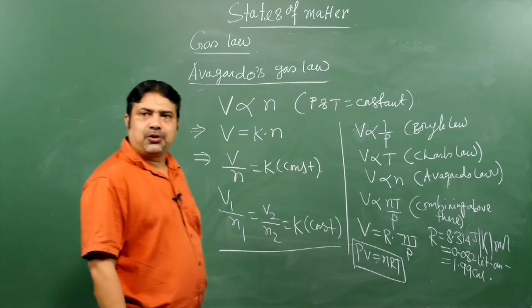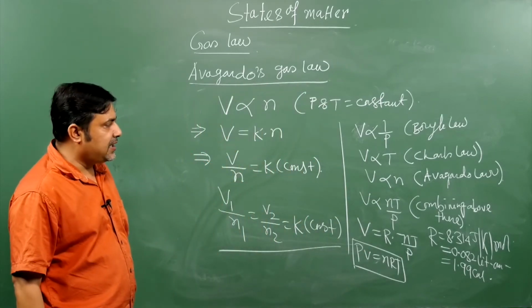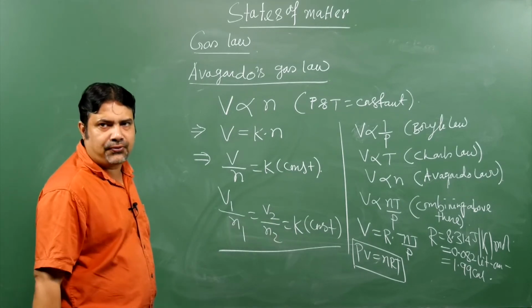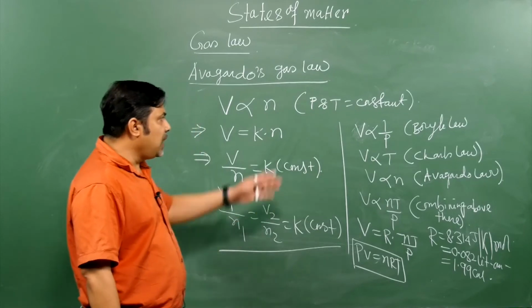So you have to remember the R value in joules, in liter atmosphere, and in calories. 1.99 you can take as 2 for calculation, to make it easy. So that is what you have to understand.